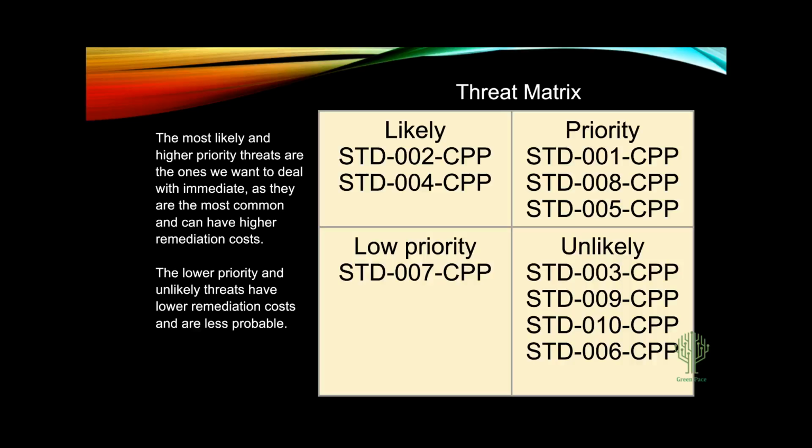Things like using complete logic when we write switch statements or if statements, trying to catch all exceptions in try-catch blocks. We don't want to leave any stone unturned. And those are things that are easy fixes in code, with low remediation costs.